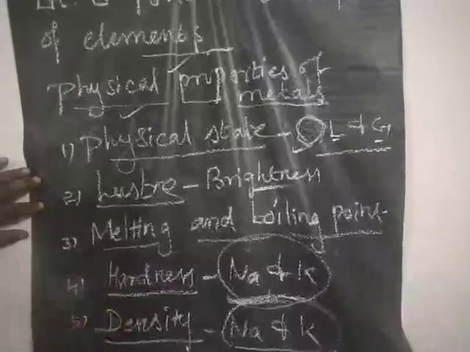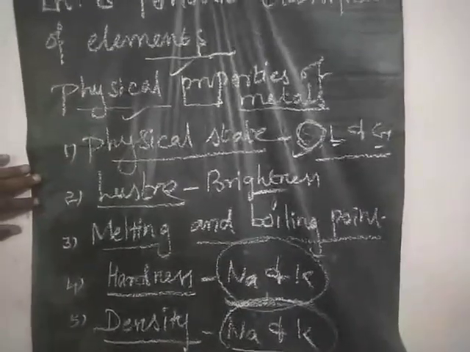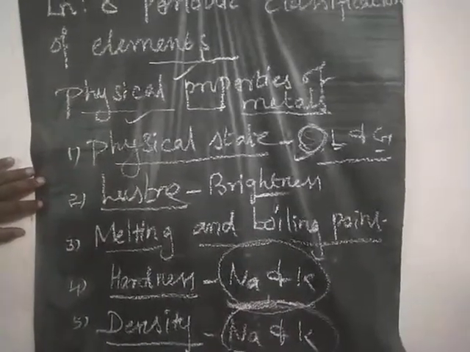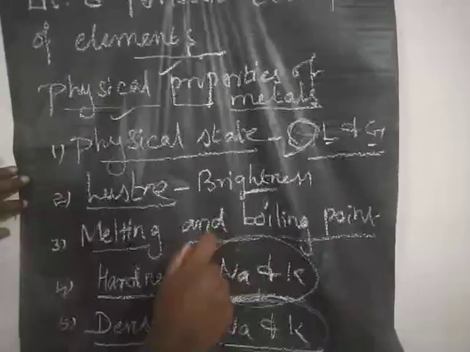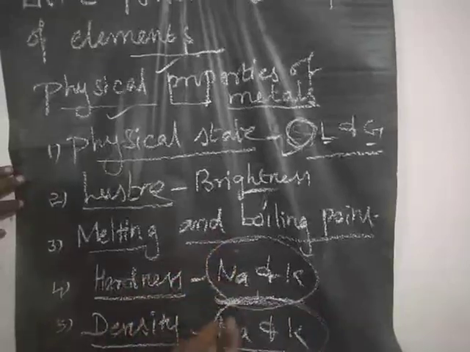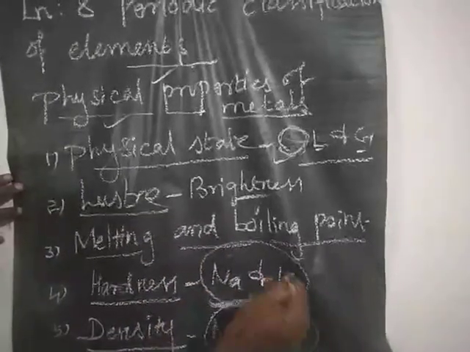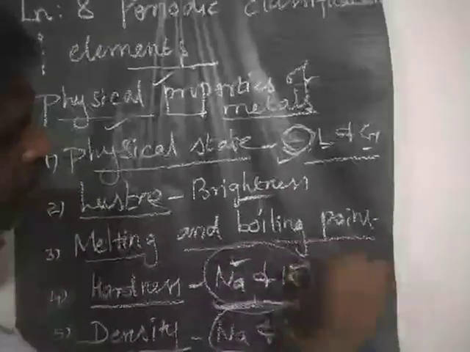Fourth one, hardness. So all the metals have what? High hardness, except sodium and potassium. With the help of a knife, we are able to cut these two metals, sodium and potassium.